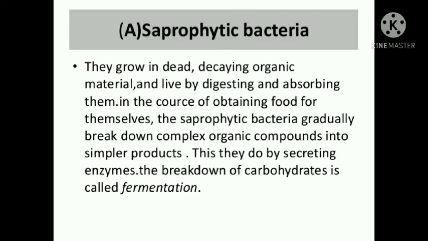So, how do they obtain the food? They simply secrete the digestive enzymes on the food, and these digestive enzymes convert the complex food into simple compounds which are further absorbed and assimilated by bacteria. So, this is about the saprotrophic bacteria.